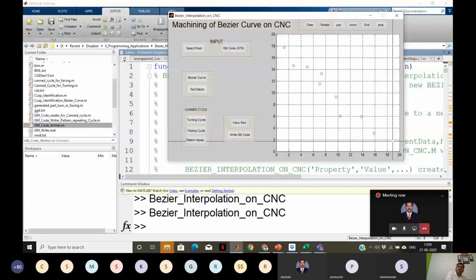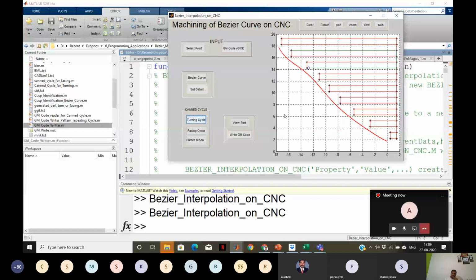This would be a simulation, right? All right, you can see the part program, view the part, and you can generate the G and M code, right?